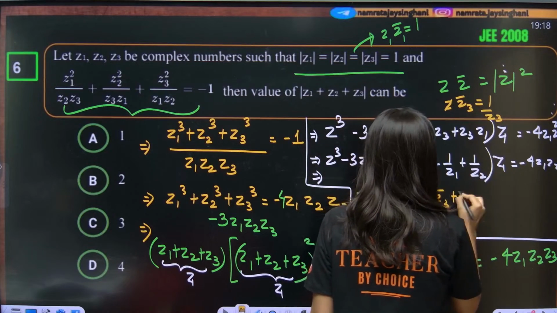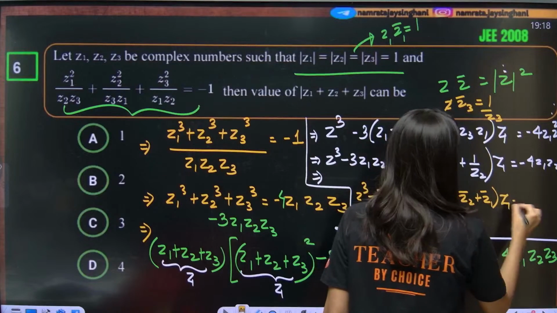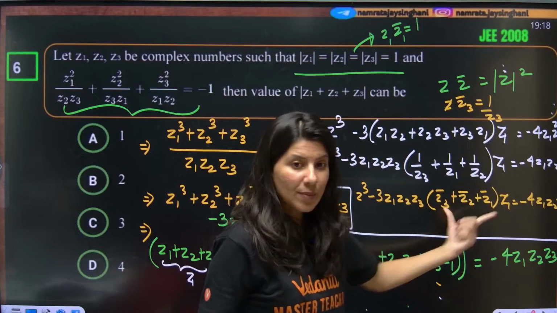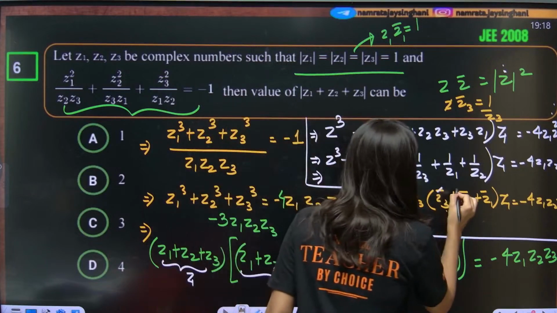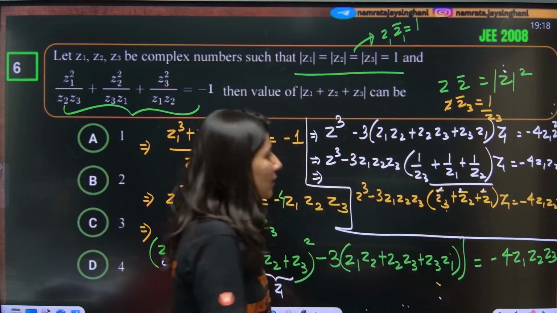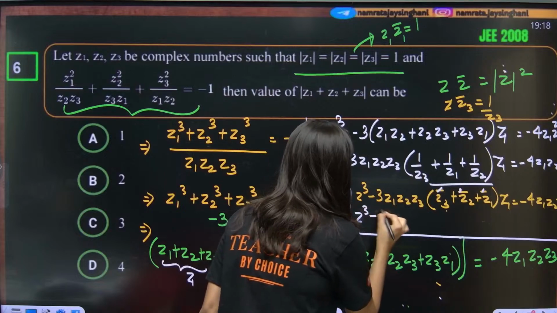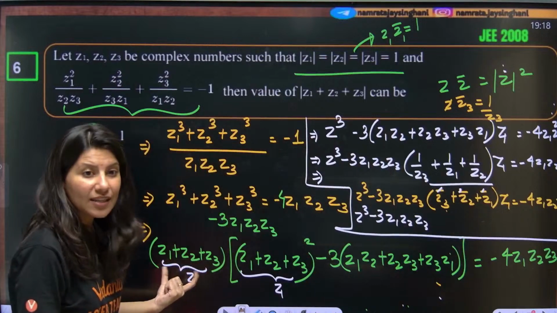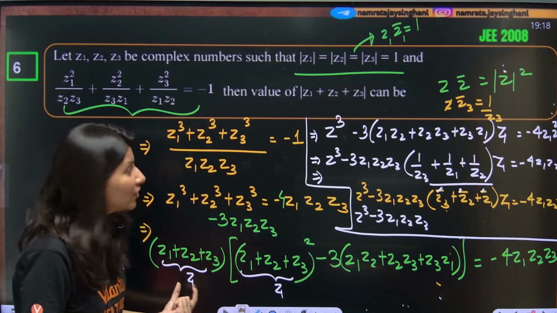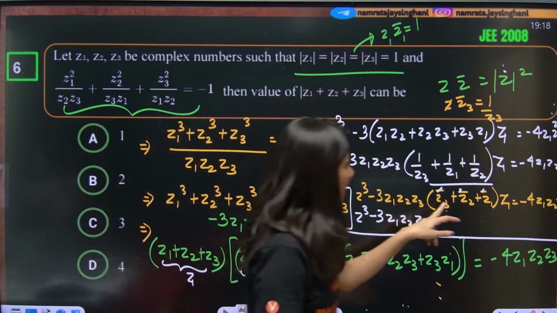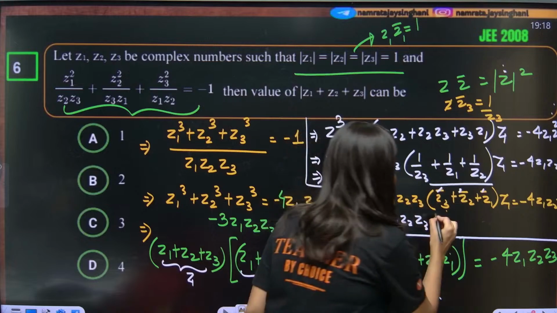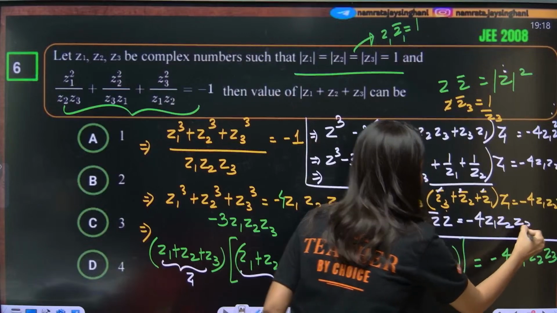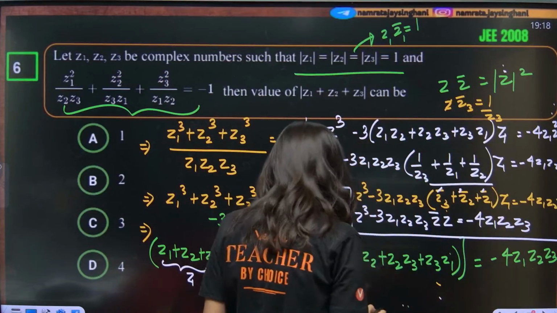z3 bar plus z2 bar plus z1 bar. Don't forget the z, minus 4 z1 z2 z3. Now understand, this is actually individual bars. You have one more property where you can just remove these bars and make it one complete bar over z1 plus z2 plus z3. So this is z cube minus 3 z1 z2 z3. And what is this? I told you, z1 plus z2 plus z3, I have assigned a value to it which is z. So this is z bar, and this is your z, is equal to minus 4 z1 z2 z3. One more time, same property. Can you see? Property spotted.